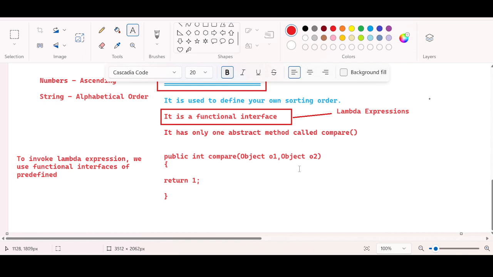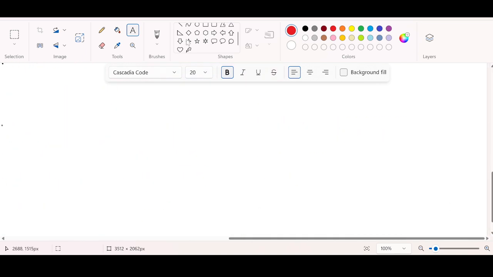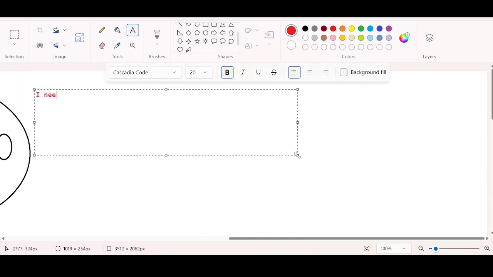First, I need to write a program without using lambda expressions to define my own customized sorting order using the comparator.